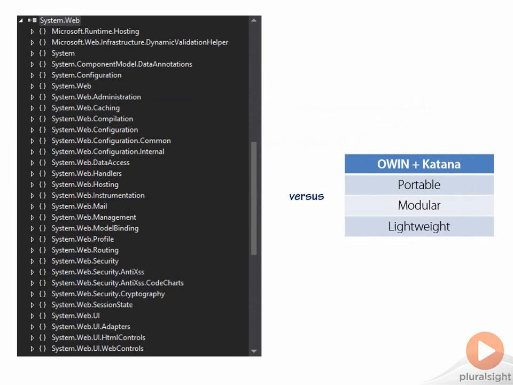So System.web contains a lot of great features, but it is tied to ASP.NET and IIS, and having so many features isn't so great when it comes to quickly iterating and releasing new features because everything needs to ship at one time. Katana is focused on small components that you can put together to build a custom web application using only the features that the application needs, and those individual components are very modular. They can be developed in an iterative fashion and have a faster release pace. So with that in mind, let's take a first look at Katana and OWIN together.